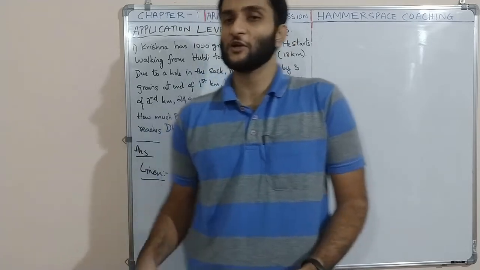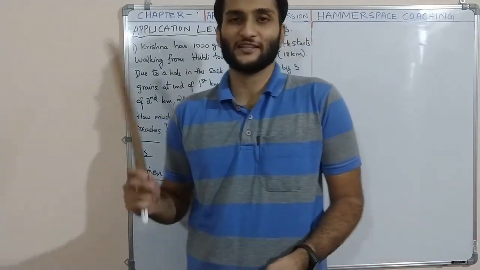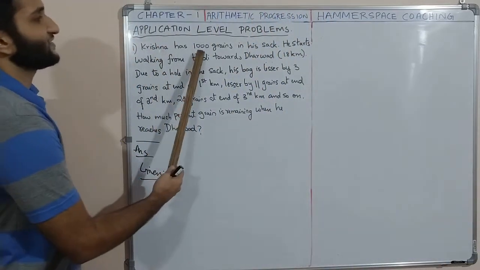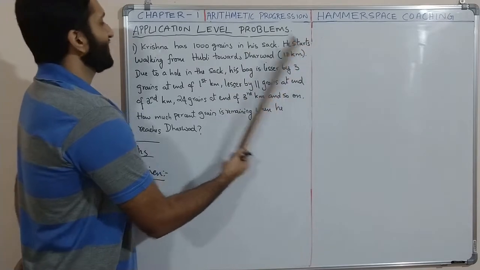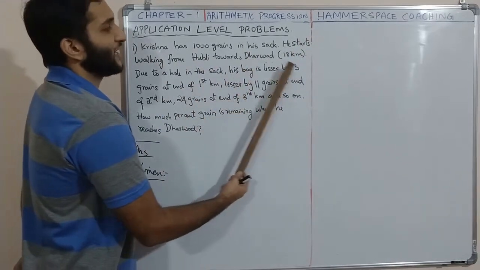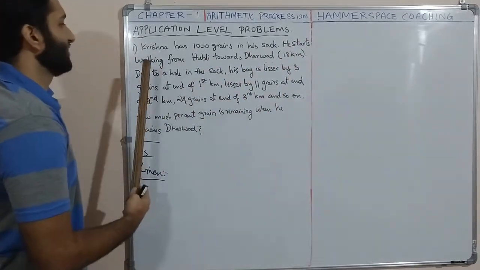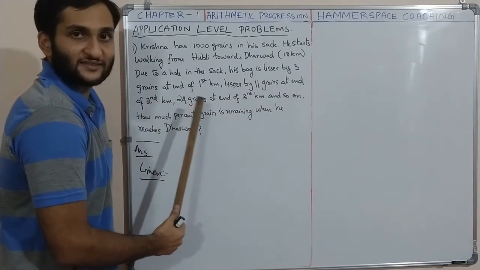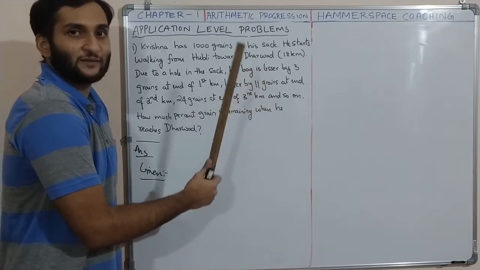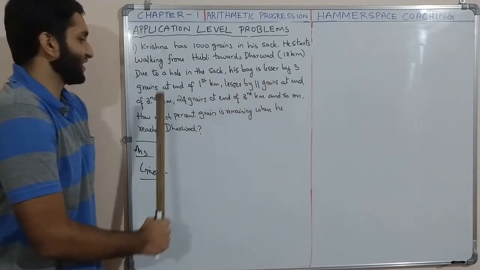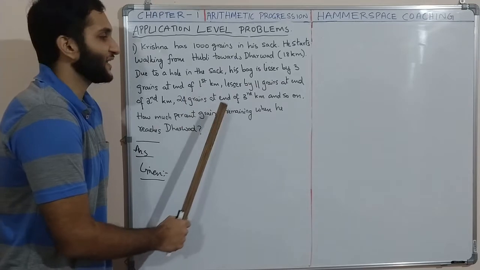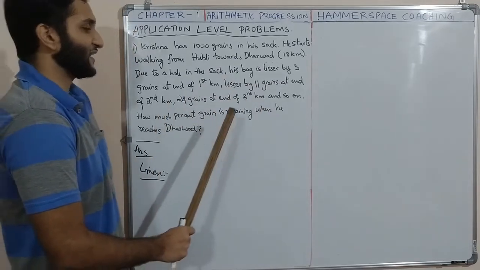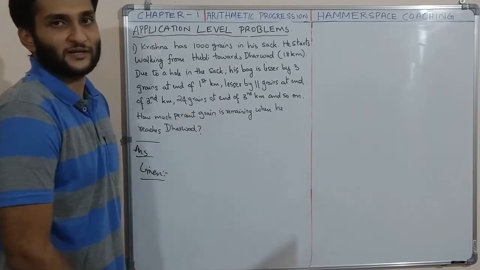In this class, we will look at an application level problem in the chapter Arithmetic Progressions. Krishna has 1000 grains in his sack. He starts walking from Hubli towards Dharwad. It's a distance of 18 km. Due to a hole in the sack, his bag is lesser by 3 grains at the end of first kilometer, lesser by 11 grains at the end of second kilometer, lesser by 24 grains at the end of third kilometer, and so on. How much percent grain is remaining when he reaches Dharwad?